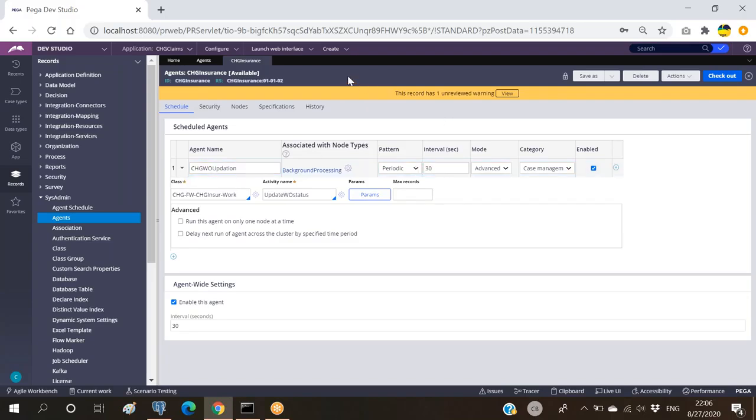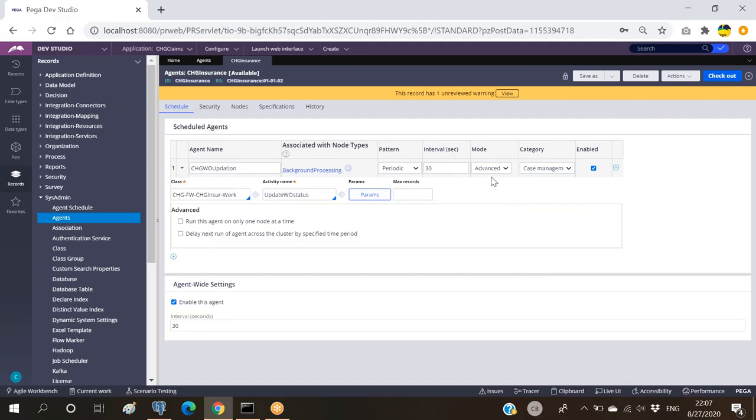If I'm not creating any work object ID for the whole day, meaning there will not be any new work object ID status in my database, even then this agent will be working every 30 seconds. The master agent will be waking up this agent, this agent wakes up, and it will be running this activity. Running this activity will have some impact on the database, right? If it is really required, we can have it, but even in these non-required cases, this agent is waking up.